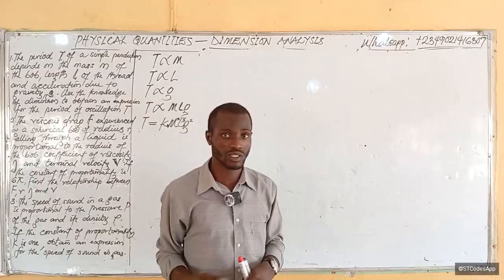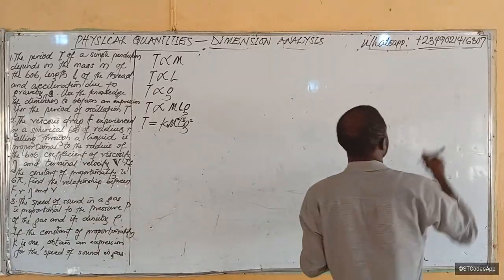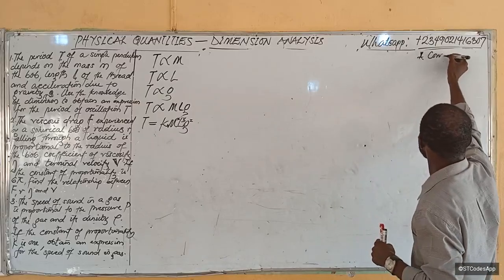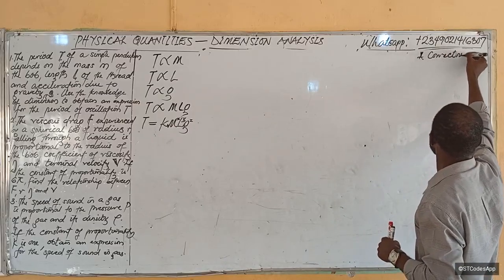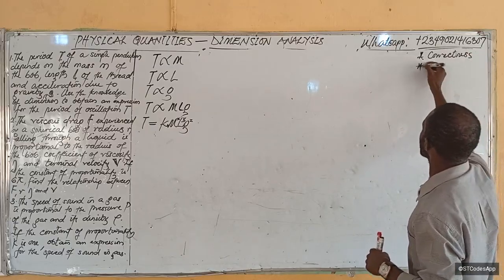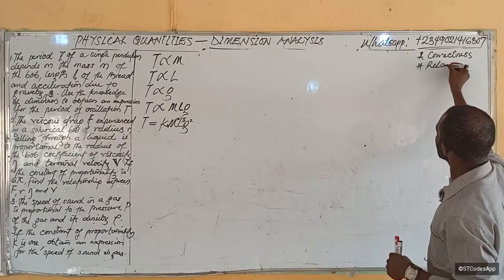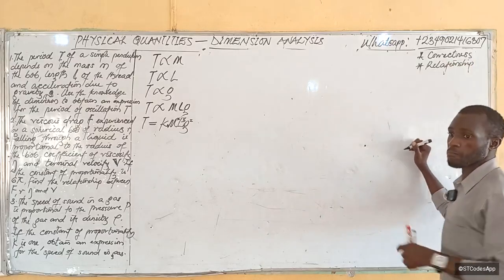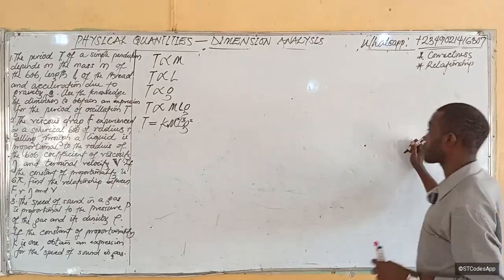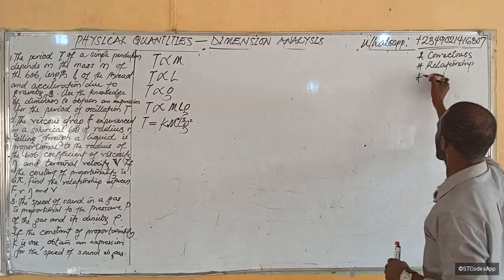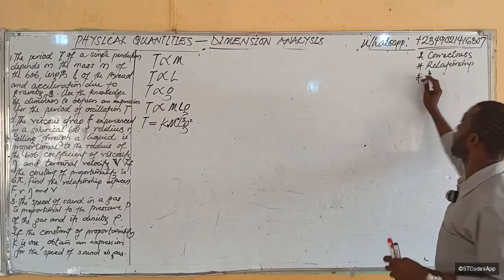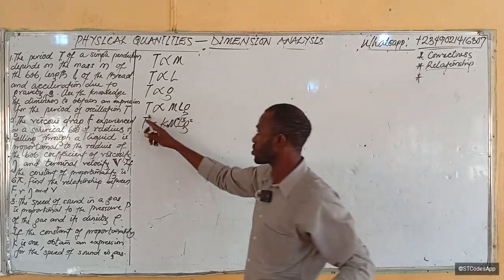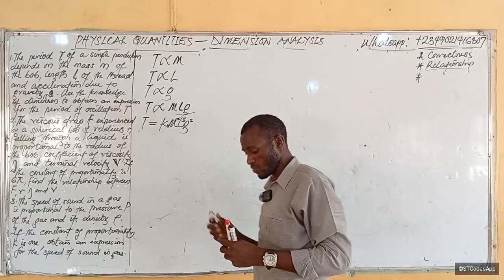There are three major uses of dimensional analysis, and I was supposed to give you that. The first use is to check for correctness. I use the mnemonic CRU to remember. The second one is the relationship between quantities, where we use it to generate formulas.